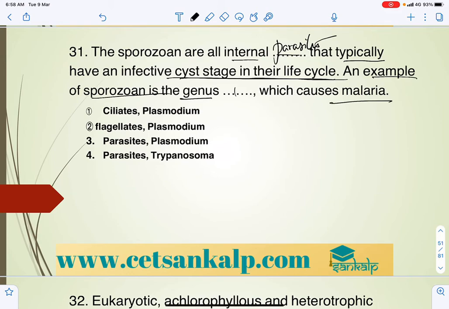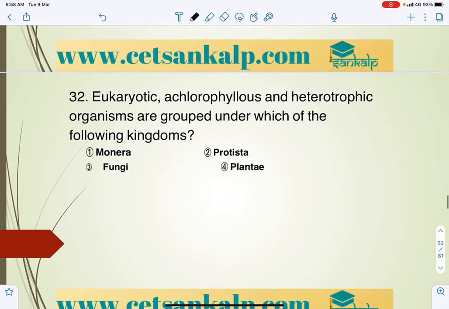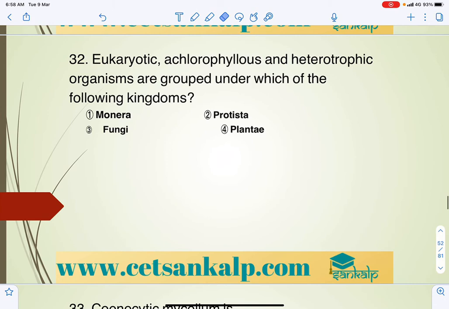So these are parasites and the genus Plasmodium causes malaria. So the answer is parasite and Plasmodium. Eukaryotic, achlorophyllous and heterotrophic organisms are grouped, eukaryotic achlorophyllous and heterotrophic animals.